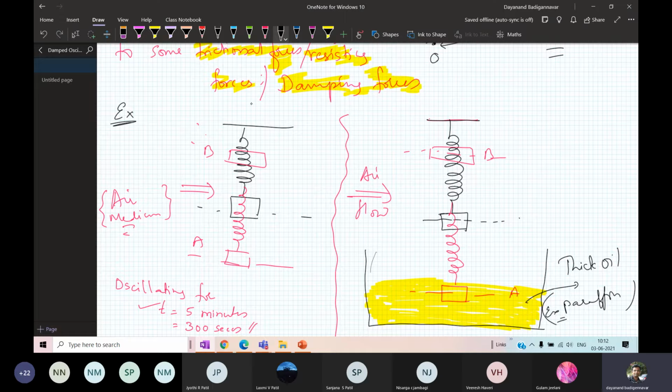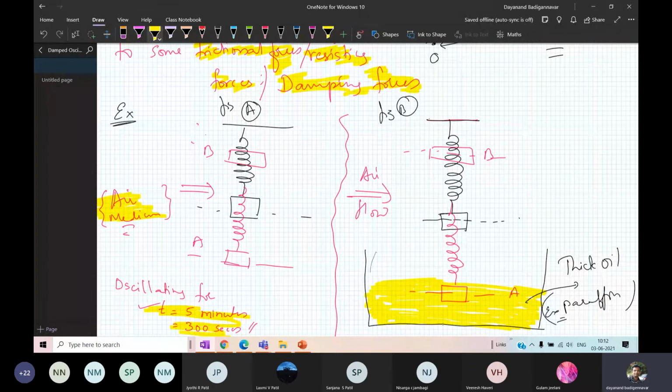So what happens in this case, in figure A and in figure B? Here there was only one damping force. What was the damping force? The damping force was the air medium. Therefore, it was oscillating for 5 minutes or 300 seconds. Now, for the same setup, I have introduced a container which consists of a thick oil like paraffin.